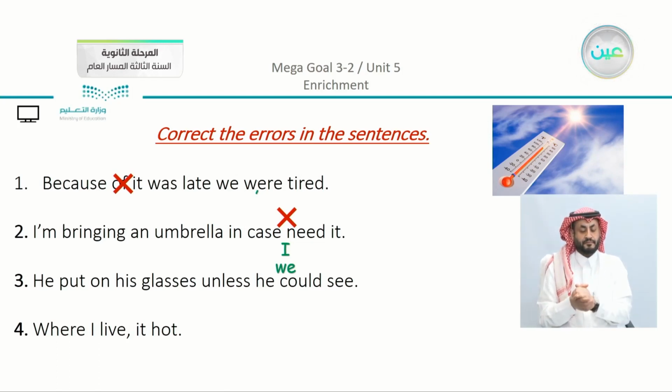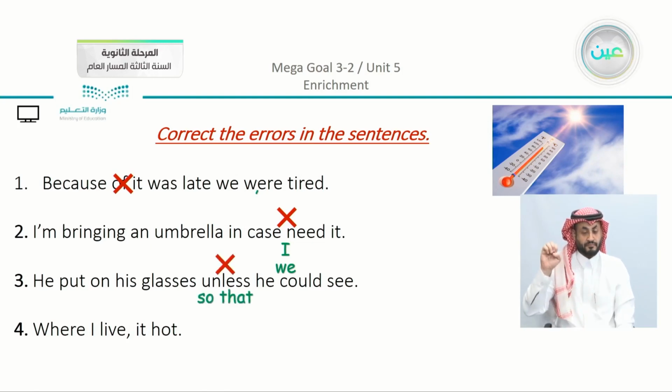Let's do number 3. We have here, he put on his glasses unless he could see. So what's the mistake here? We can see that we have unless is incorrect. We have here, we can say that so that he could see.